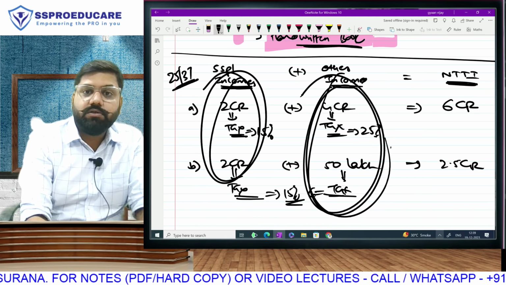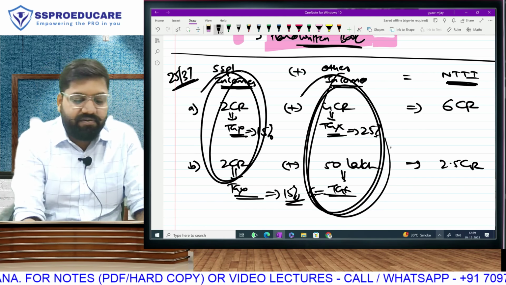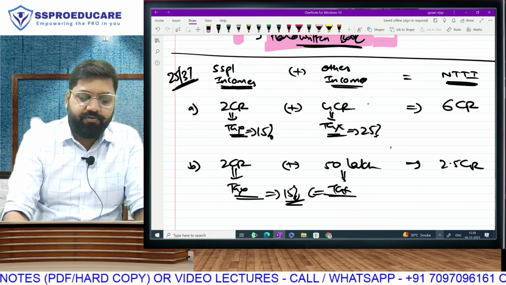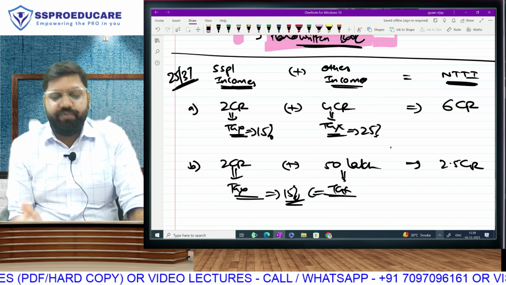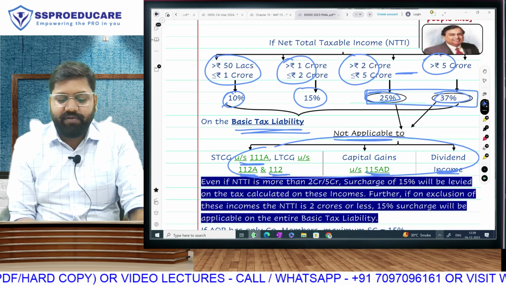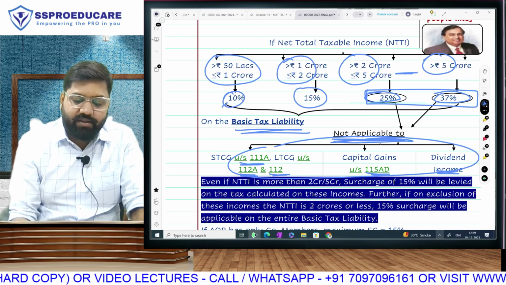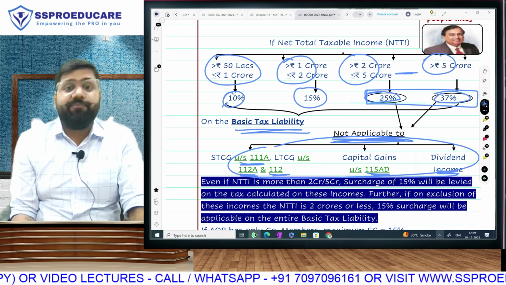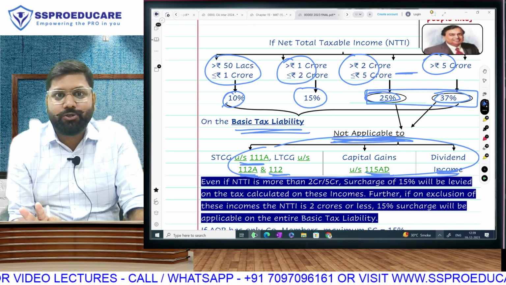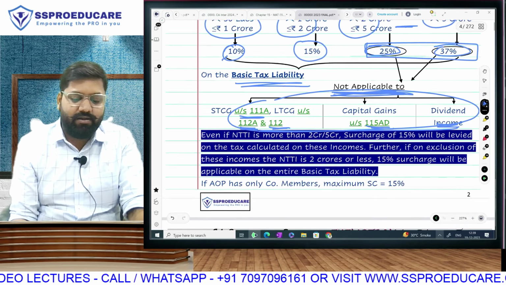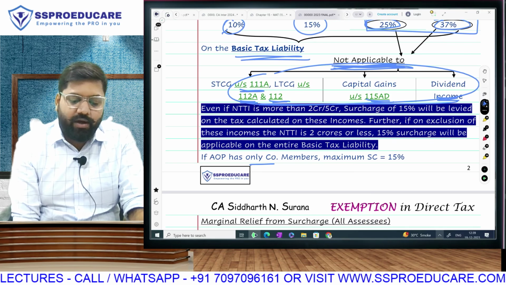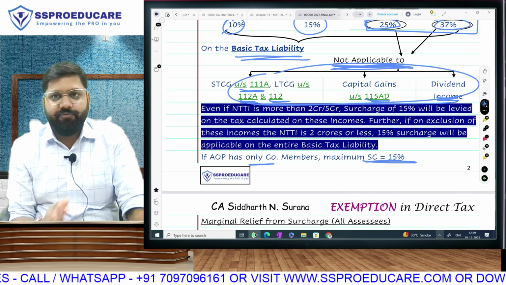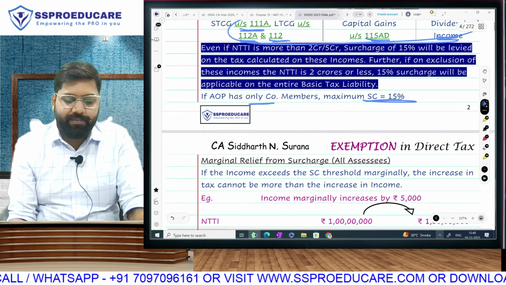Supposing this is 100 crores, it will still be 15 only. Here we will never apply 25 and 37. Here we will always apply the highest, 15. That's how we make 25 and 37 inapplicable. So 25 and 37 will not be applicable to these special incomes. Plus, because of them, if you cross 2 crore, meaning your other income has not crossed 2 crore, then on everything we will apply only 15%. However, if you are an AOP having only company members, then the highest rate will be 15. There is only one rate of surcharge, 15. So 25 and 37 is not applicable.